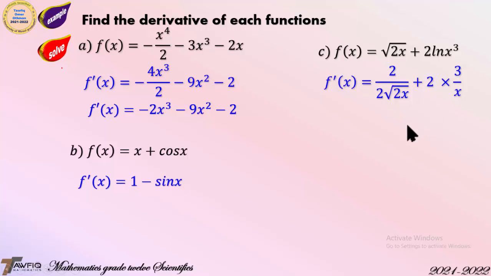You have another way to find the derivative. You can, first of all, simplify this function: the square root becomes square root of 2 times square root of x. And now here, 3 times 2 is 6 ln x.